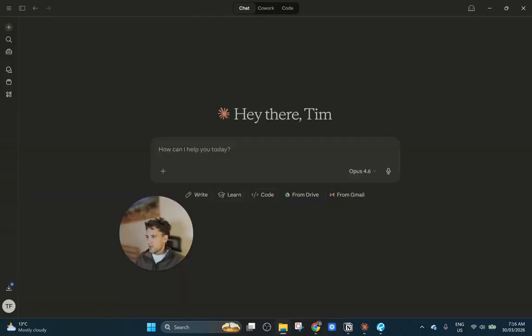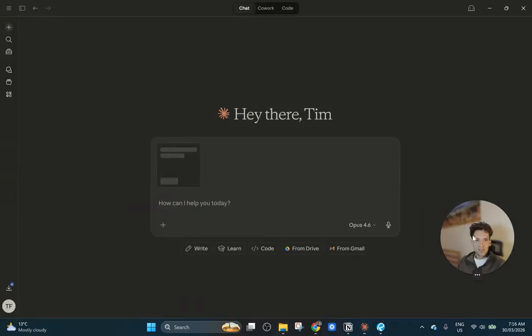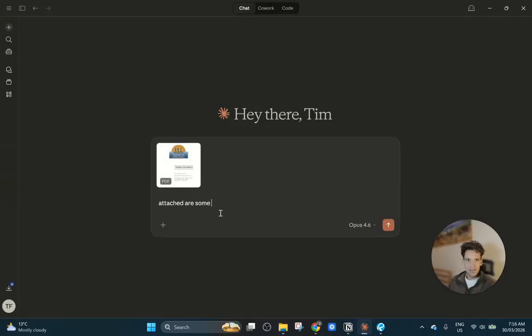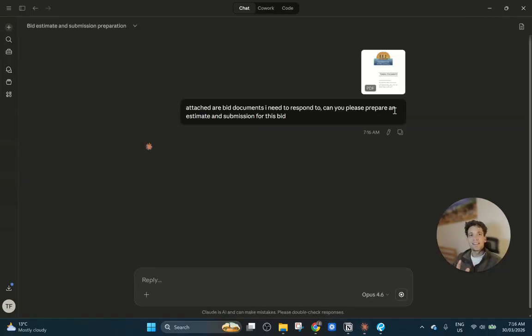Say for example, I take the bid documents a client has sent me and I say, attached are bid documents I need to respond to. Can you please prepare an estimate and submission for this bid? This is a massive task. Think of all the steps AI has to work through to prepare an estimate.